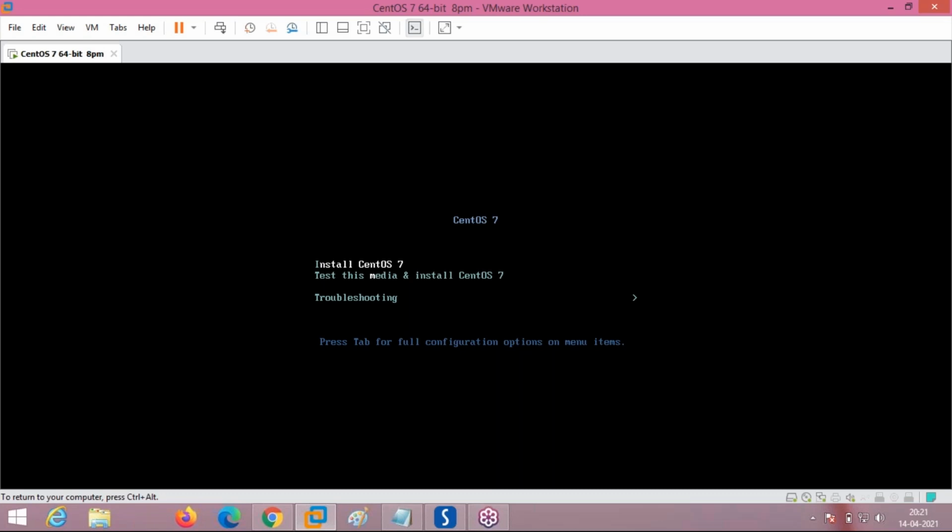One minute, there is some doubt raised. Okay, so now with the GUI based installation, just select these options like this. Just highlight Install CentOS 7 and press enter. Now we are actually going into the GUI based installation.